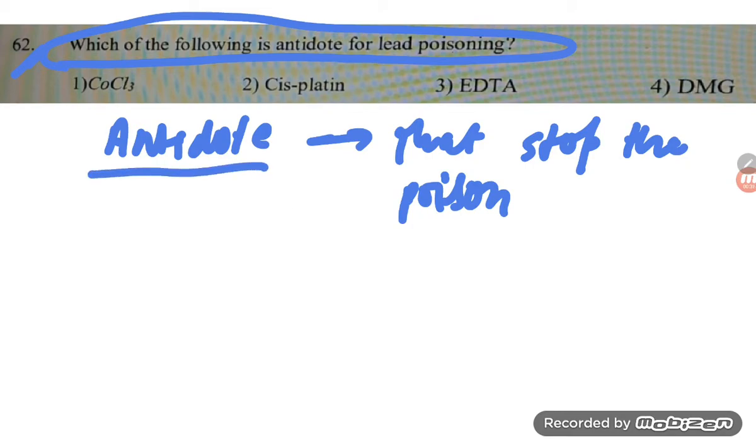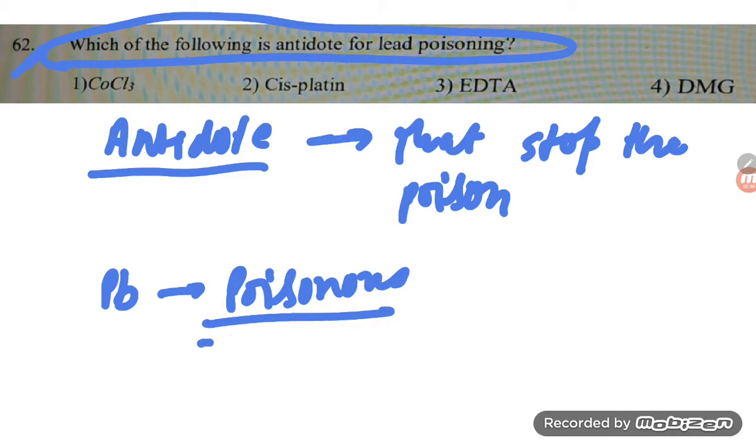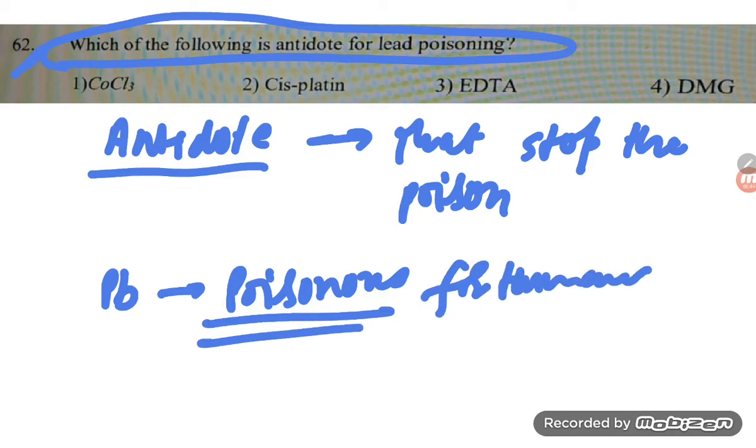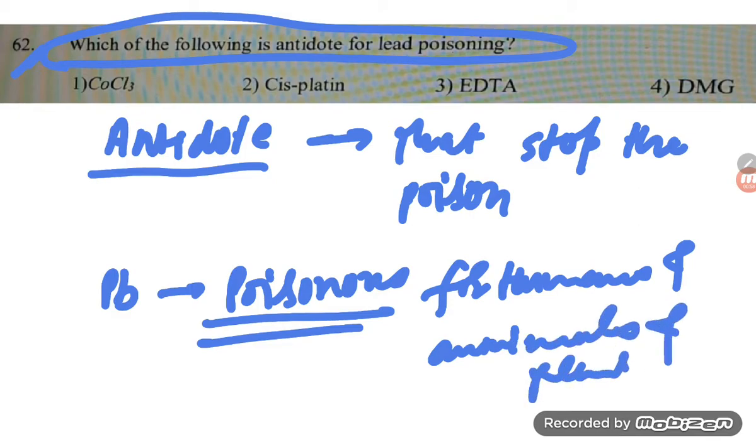Lead, Pb, is poisonous. Wherever it is, it will be poisonous for humans, animals, and plants also. So student, what do we have to do to overcome this problem?